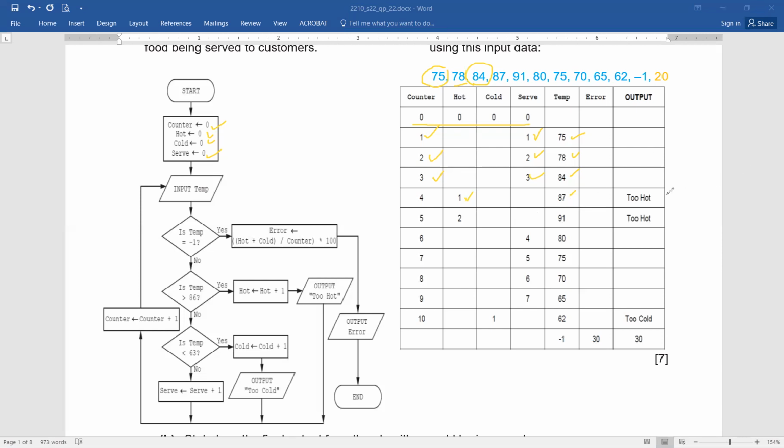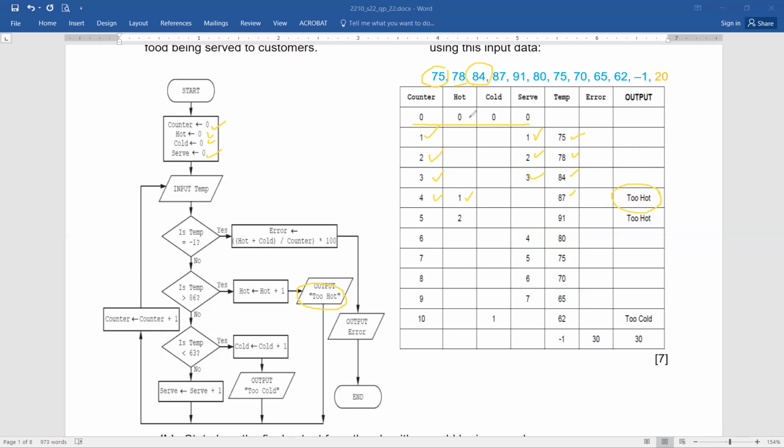Output to hot. Now you can see output to hot. Be cautious. It has to be exactly in the same manner as is mentioned here. Please do not make any change and do not put quotations. Quotations are just there to tell you this is a string value that has to be in the same manner output. Fine. And then you can see to hot, the value of hot is increased by 1. The output of to hot in the output column. And again, you can see the control is moved here and the value of counter is once again increased by 1. So here, the value of counter becomes 4.